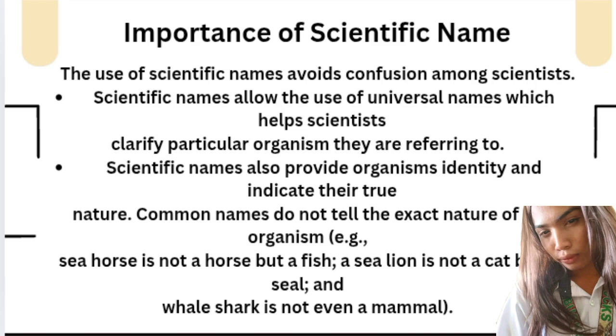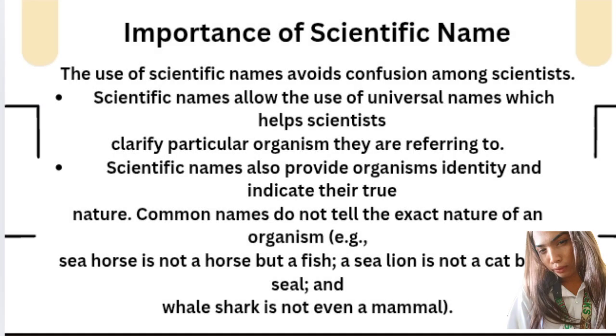For example, a seahorse is not a horse but a fish. A sea lion is not a cat but a seal. And a whale shark is not even a mammal. Scientific names avoid confusion by using the same name worldwide. Common names can be misleading. Scientific names show the true nature of an organism.